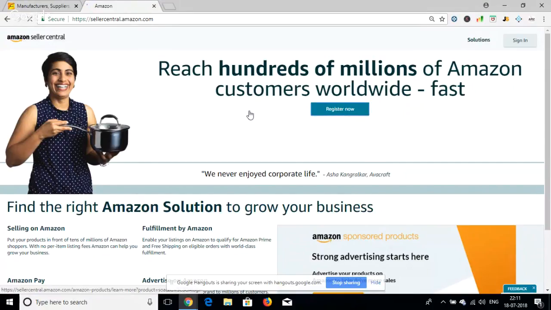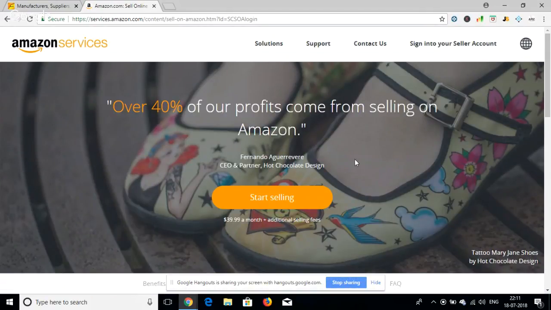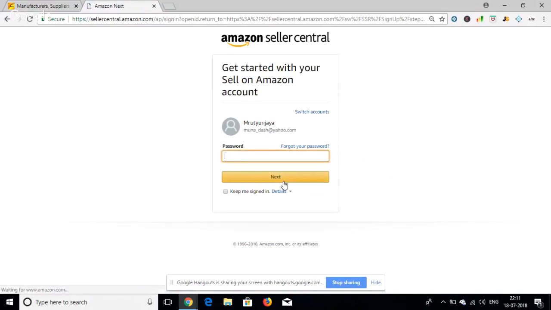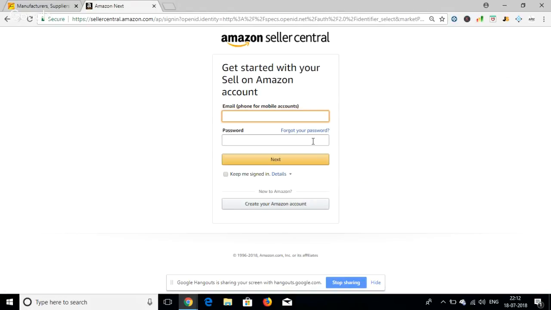You come to sellercentral.amazon.com, and it says start selling, right? Then you create your ID. So it says start selling, and here you create your account.